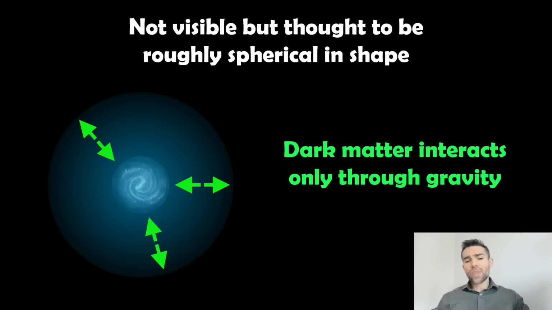So it doesn't really emit anything that we can measure. They're not easy to detect, so they're not visible, but it does interact gravitationally. Whilst we can't actually see it, it is having an effect on the matter in the galaxy and all the surrounding stuff as well. So it's only interacting through gravity.